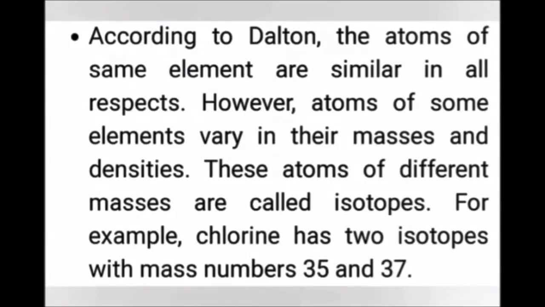Next, the atoms of the same element are similar in all properties, but differ only in their atomic masses. This phenomenon is called isotopy. For example, chlorine has two isotopes. One has mass number 35 and another has mass number 37.